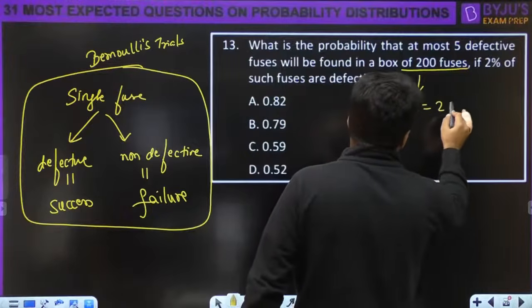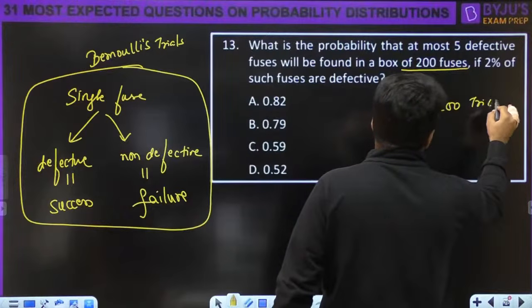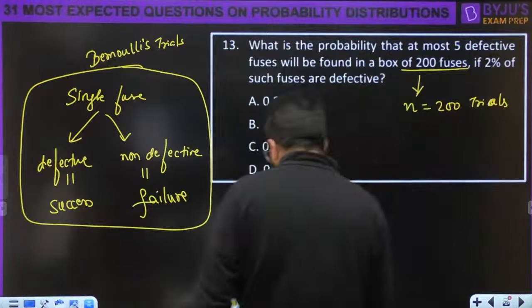What is the n here? 200 trials. Pay attention, guys.